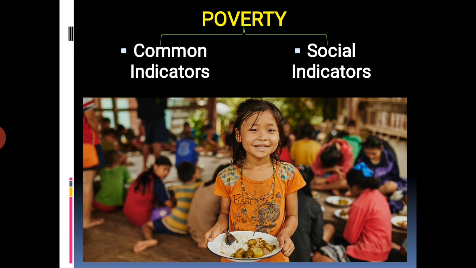Poor people can be landless laborers in villages, jhuggi and slum dwellers in cities and towns, daily wage workers at construction sites, child workers and beggars. Okay, so students, this is poverty. Students, it has two indicators: common indicators and social indicators. That means poverty is looked at through common as well as social indicators.